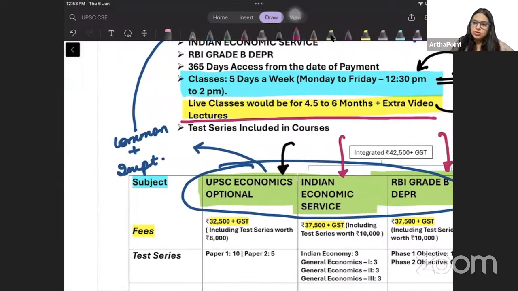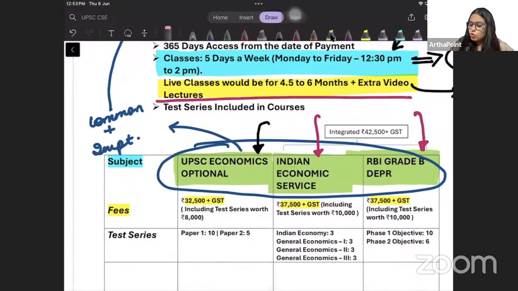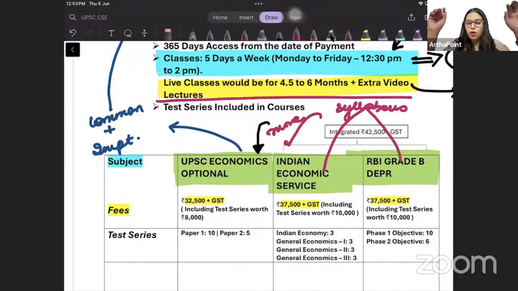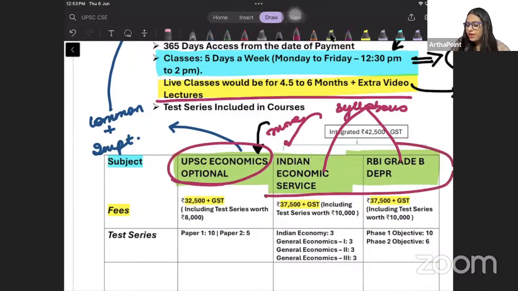In general, अगर हम जनरली बात करें तो इंडियन इकोनॉमिक सर्विस एंड डीईपीआर का जो सिलेबस रहता है, that is more than the economics optional syllabus. Whatever comes in economics optional वो तो रहेगा ही रहेगा, but these two would have more also. These will have economics optional plus more content, right?